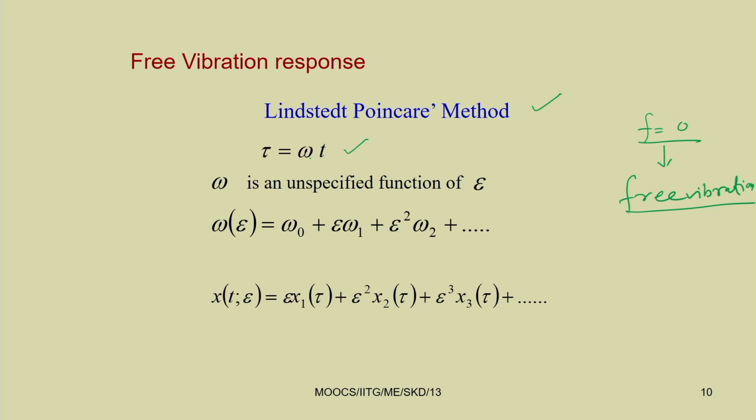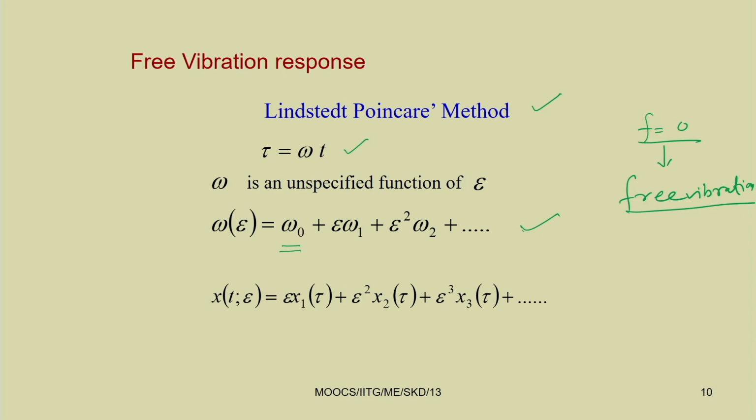Till now only omega 0 is known to us, omega 0 equal to root over k by m, other terms are not known. The solution is then x t equal to epsilon x 1 plus epsilon square x 2 plus epsilon cube x 3, and if you have the forcing term, then you can add the x 0 term also.